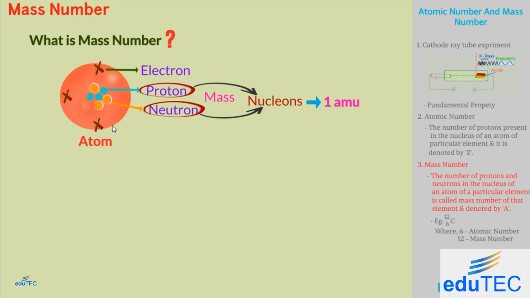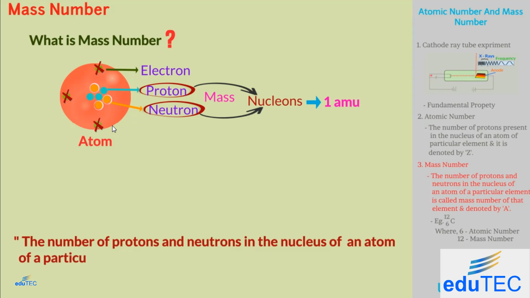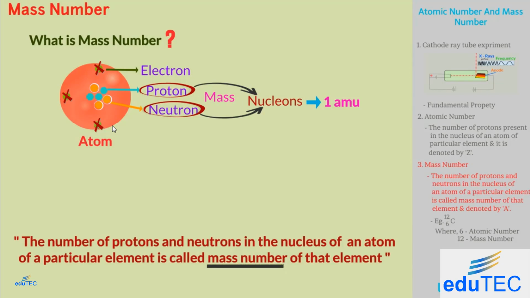Thus, the number of protons and neutrons in the nucleus of an atom of a particular element is called the mass number of that element. It is denoted by capital A. Therefore, mass number is equal to the number of protons plus the number of neutrons.